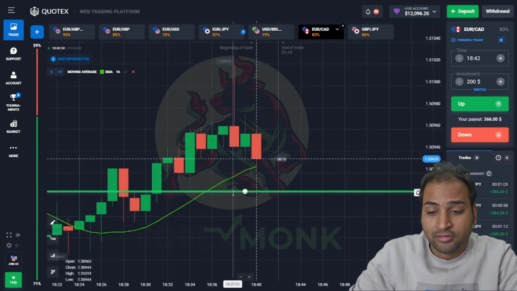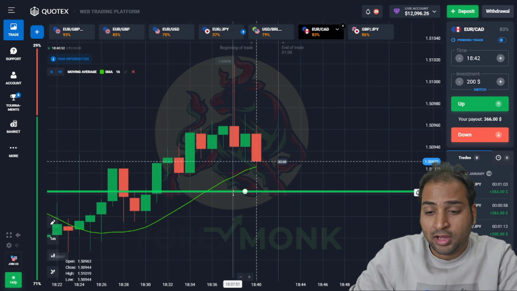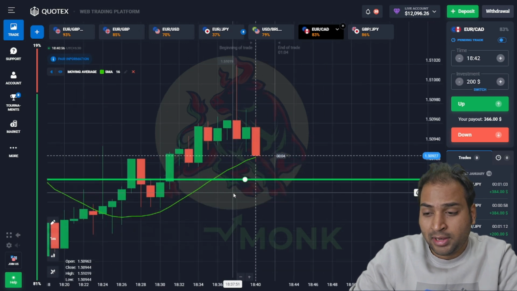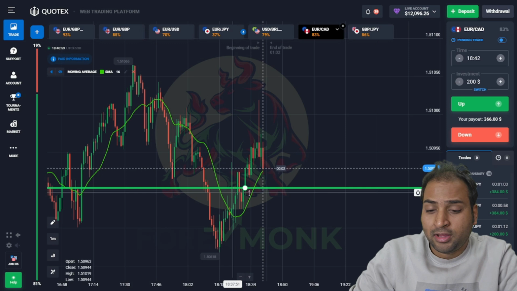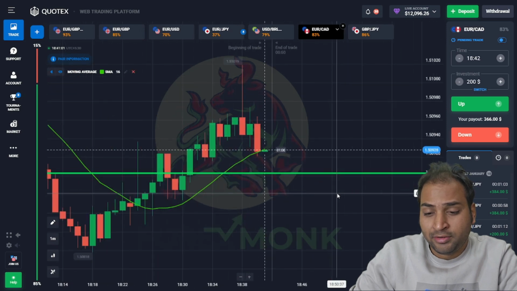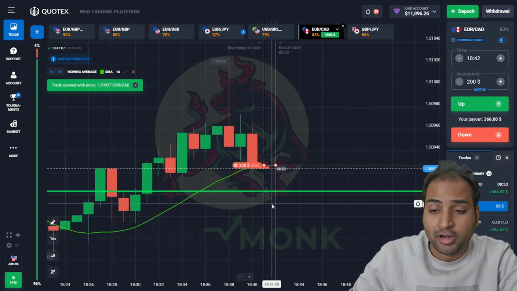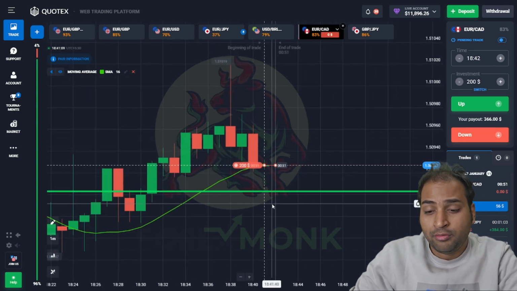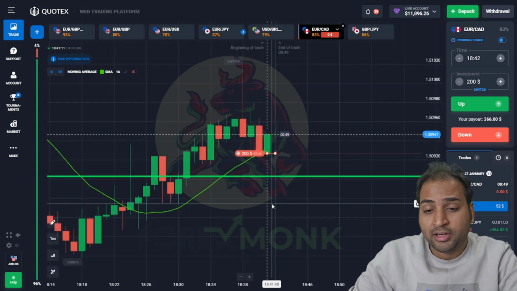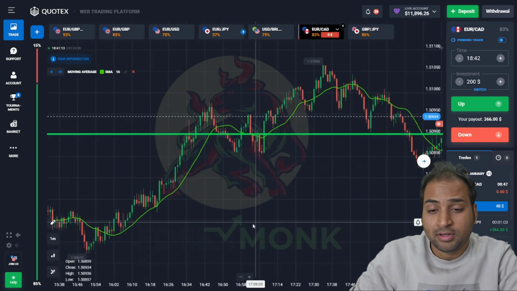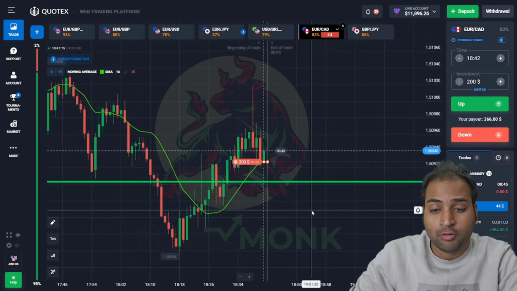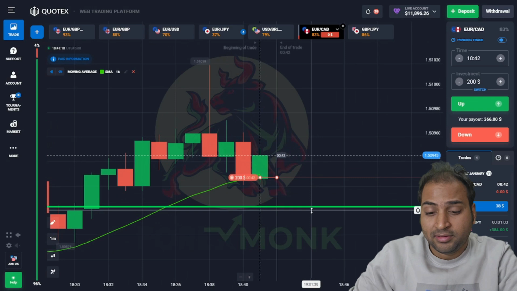All right. The Euro CAD is showing strong downward movement. Okay, let's place a put option trade here. One trade is here as a put option. There was some strong downward movement, so I have placed a $200 trade in the down direction, and the down direction is strong. The reason being the sellers were gaining control at this point. If you are noticing this line, the sellers are gaining control.